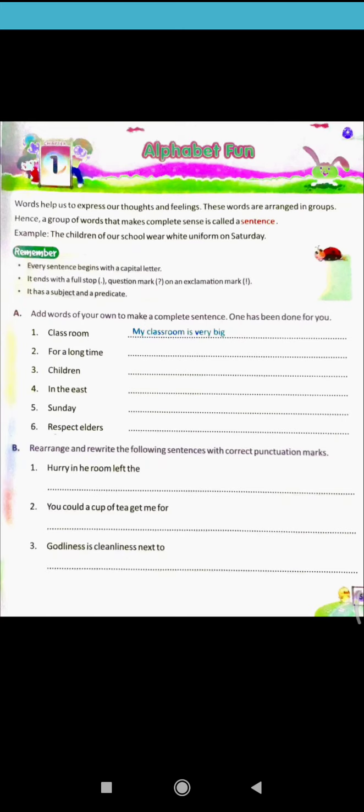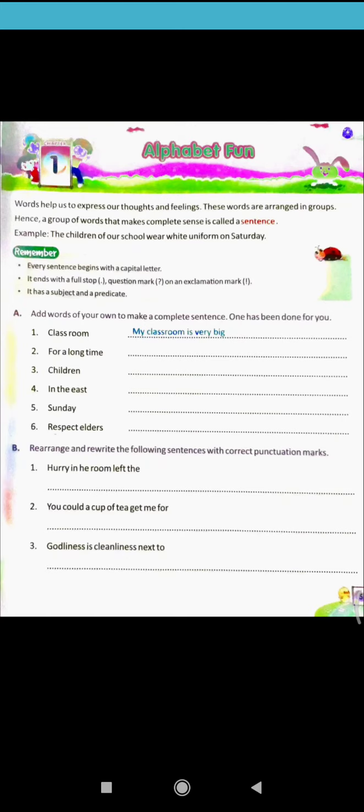Okay, here check. A group of words that makes complete sense. And here an example is given: the children of our school wear white uniform on Saturday. So there is a group of words. It means all parts of speech can be in a sentence: subject, verb, adjective, adverb, preposition, conjunction. Okay, that is a sentence.